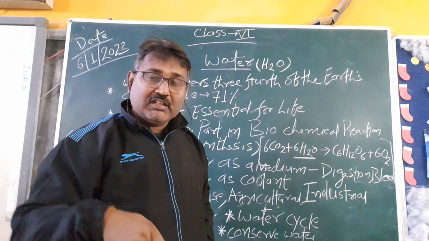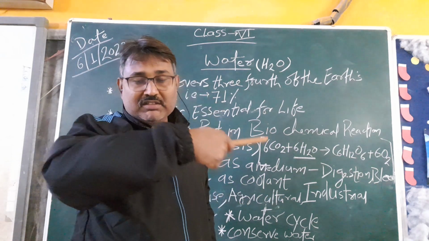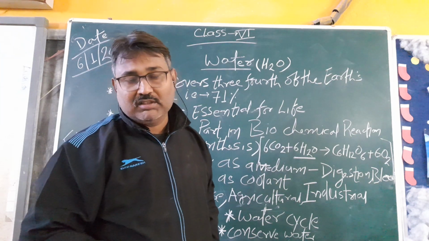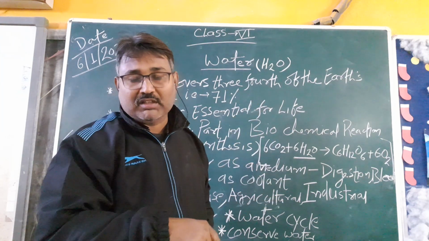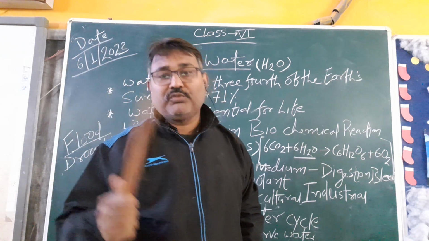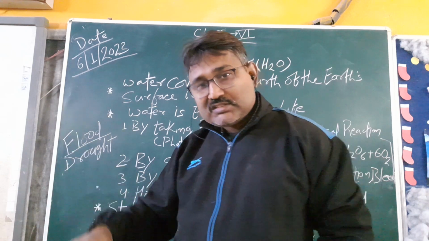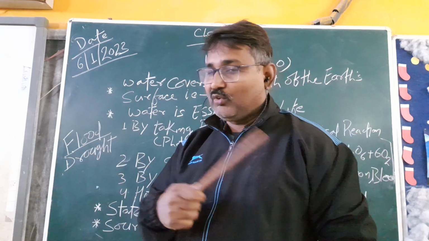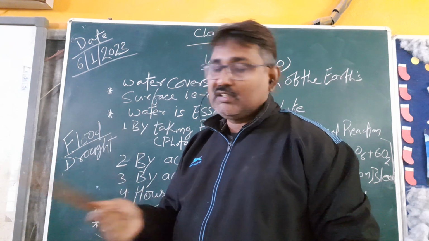As you can see, the ocean is a big water body, but it is saline water. We cannot drink this water. So only 1% of water is good for drinking. So we must protect and save water. If water is not available, then nothing is available.